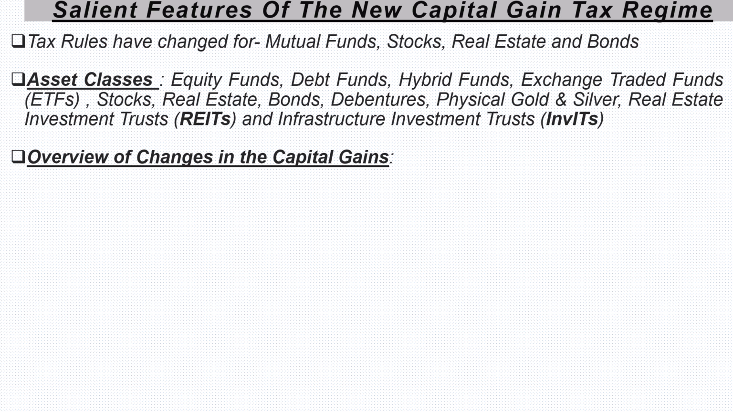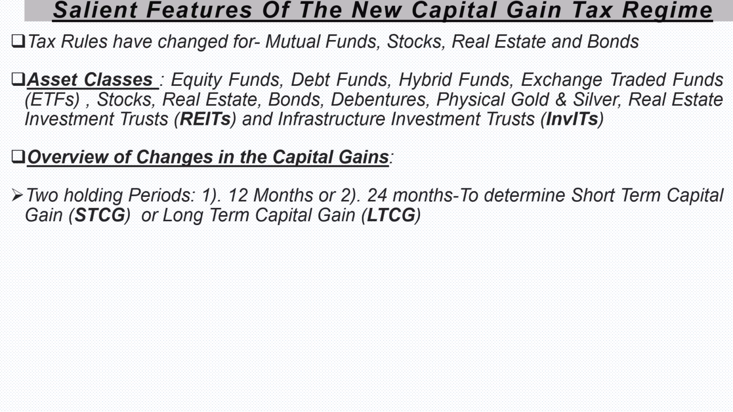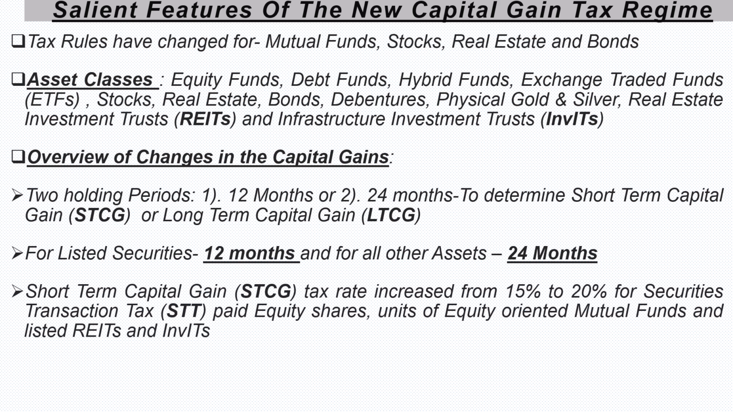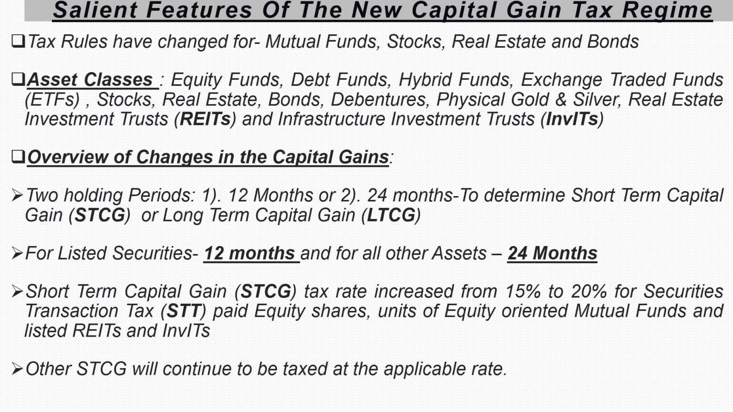Overview of changes in the capital gains. Two holding periods, 12 months or 24 months, to determine short-term capital gain or long-term capital gain. For listed securities, the holding period is 12 months, and for all other assets, the holding period is 24 months. Short-term capital gain tax rate increased from 15% to 20% for securities transaction tax paid equity shares, units of equity-oriented mutual funds, and listed REITs and InvITs. Other short-term capital gain will continue to be taxed at the applicable rate.